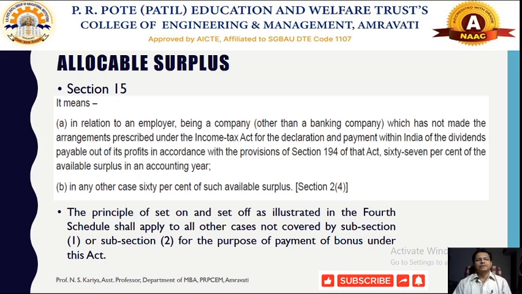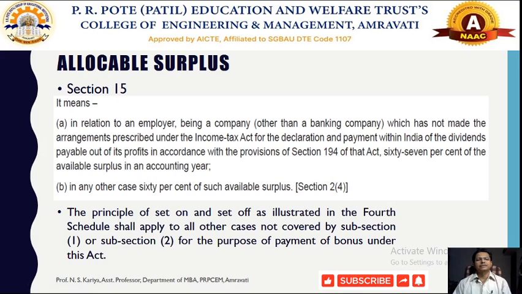According to the provisions made under this Act, in section 15, the allocable surplus is calculated. The process of calculating the set on and set off values is discussed in the fourth schedule of this Act. So the provision has been made under the Act on how to calculate this value.